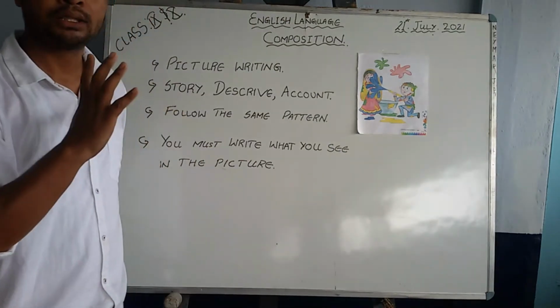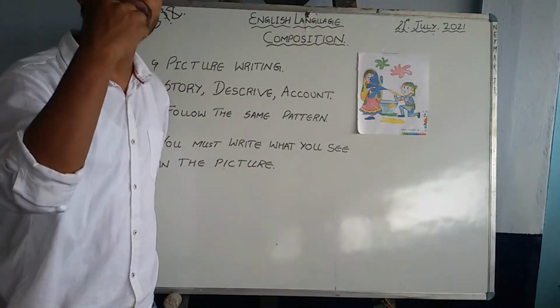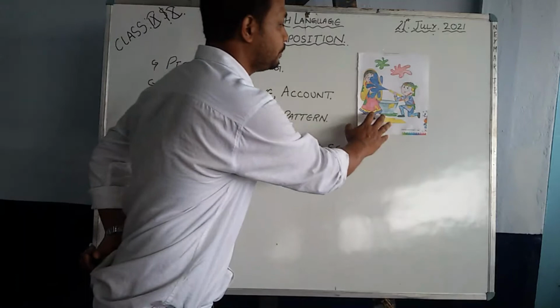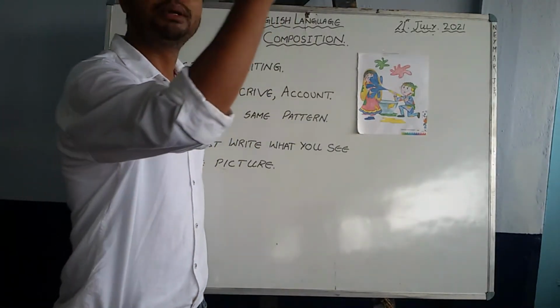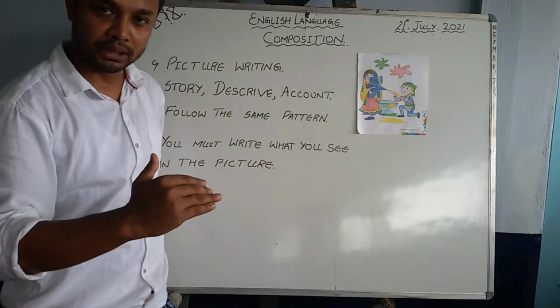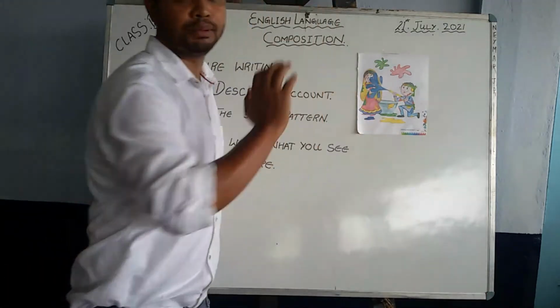You have to write that. Now if you have written a nice descriptive essay, but you have forgotten to write what you see in the picture, then you won't get marks. You have to write it either in the beginning when you begin your essay, or somewhere in the middle, or you have to end your essay by writing what you see in the picture.